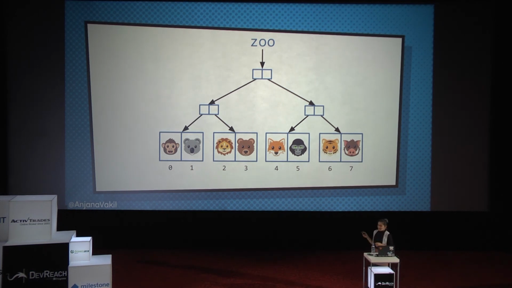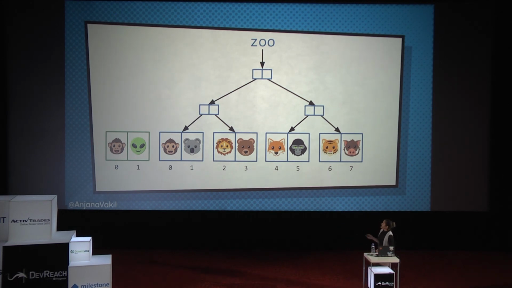what I need to copy is just that node. Just the node, the leaf node, that contains the value that I want to update. So in this case, the node 0, 1. I'm going to create a new node, put in my alien, and then copy over anything else in that node. So I still have to copy a little bit of extra data that I didn't want to change. But in this case, I only have to copy one extra value, the monkey, that I am not changing, as opposed to copying the whole rest of the array. So I copy that, I make a new version of my leaf node that I want to update.